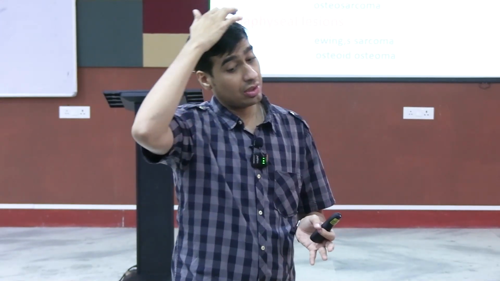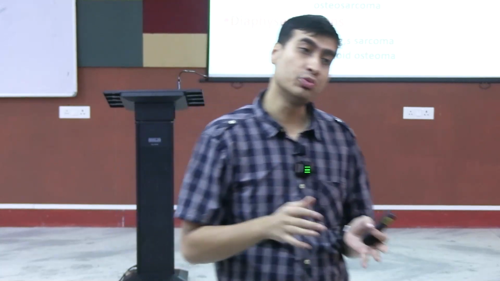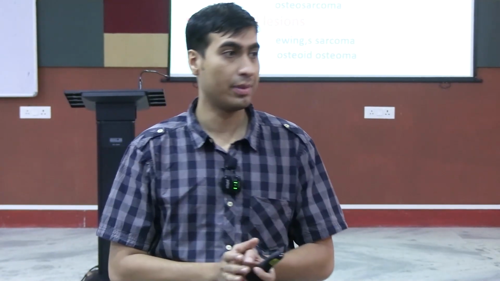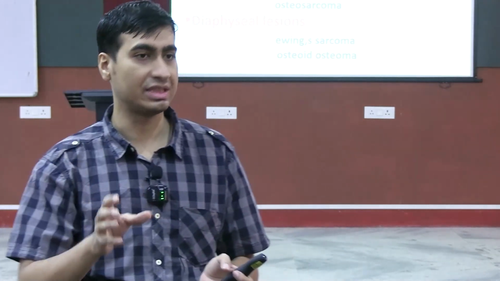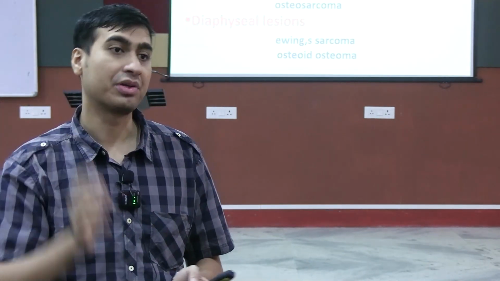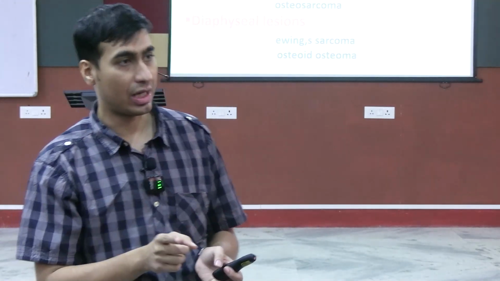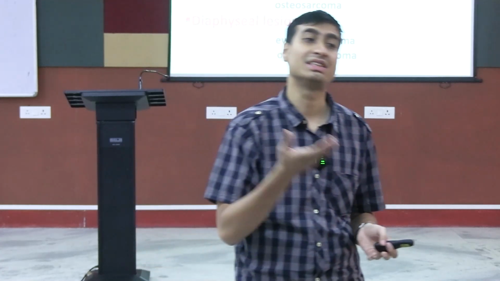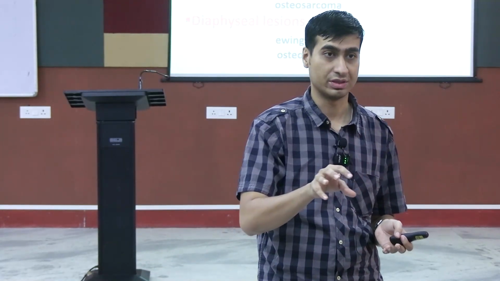Now the interesting part about tumor diagnosis is you can only make a differential from a radioclinical diagnosis. You cannot pinpoint, okay, this is a GCT just by seeing an X-ray, because that has only to be confirmed by a pathologist. So when he is doing a biopsy, only then when you are seeing the tissue under the microscope, you can only say, okay, I am seeing this kind of tumors.